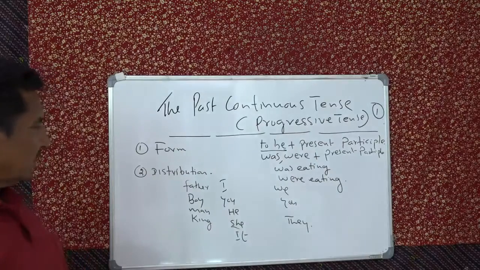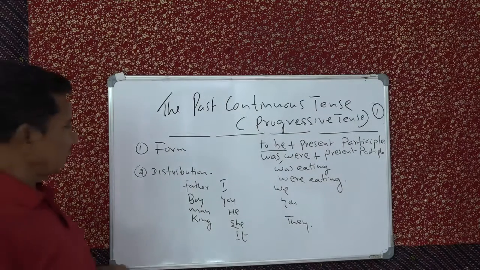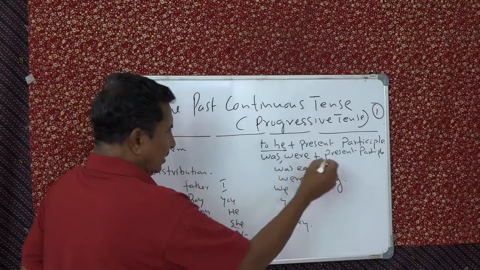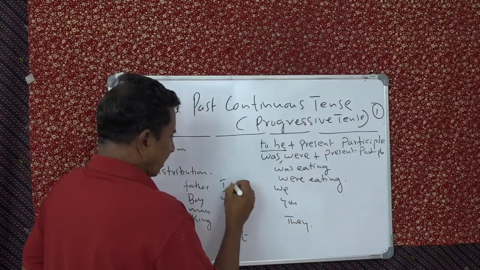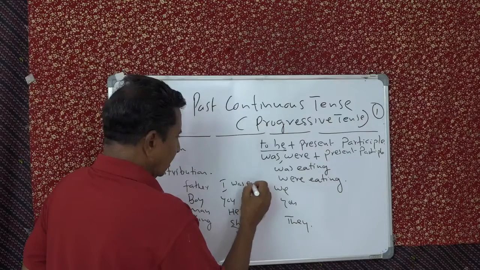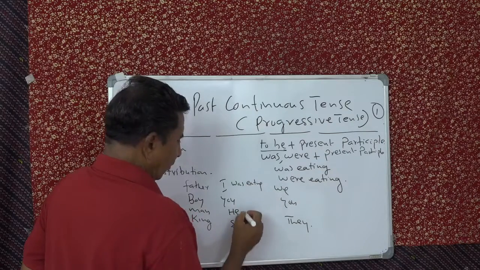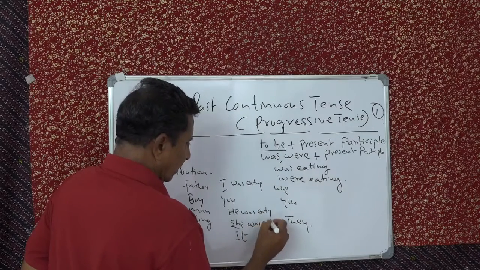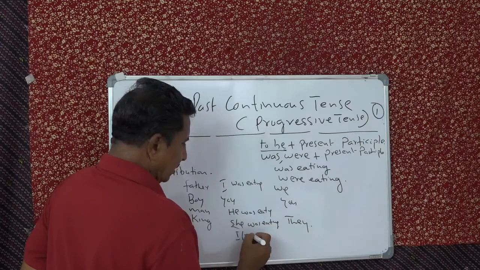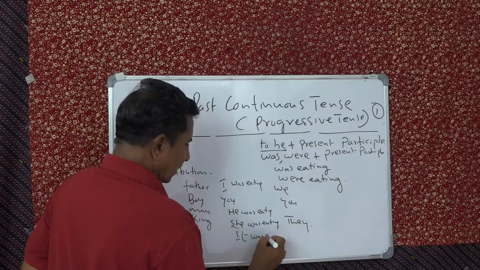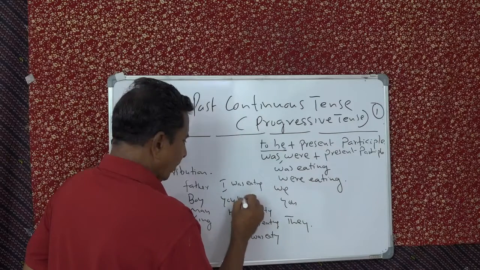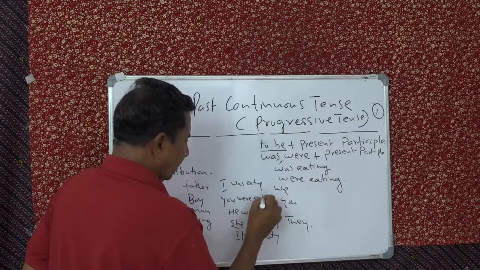So here the distribution comes. Distribution is, you can see, was eating here. I was eating. And he was eating. She was eating. It was eating. And all the other places, you were eating.